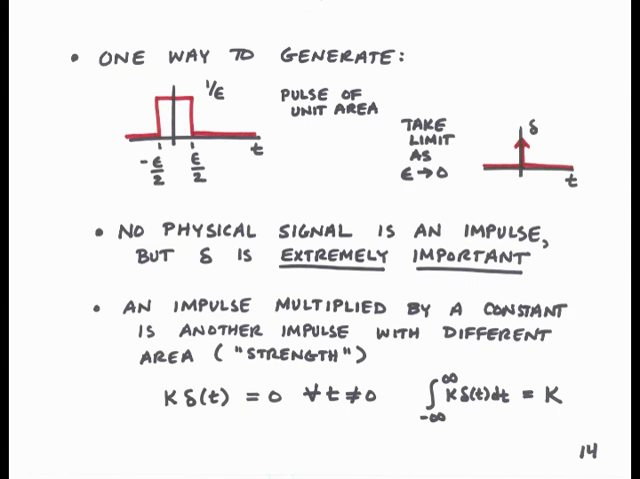Now, if we take a Dirac delta function and we multiply it by a constant, we'll get another impulse. But this impulse will have a different area, or as we refer to it, strength. The strength will be multiplied from 1 for the Dirac delta function to the constant that we multiply it by, in this case k. We can see that the strength of the signal k delta of t is k by performing the integral. We integrate from minus infinity to infinity of the signal k delta of t. The k can be pulled out of the integration, and then we just have the integration from minus infinity to infinity of the Dirac delta, which of course is 1.